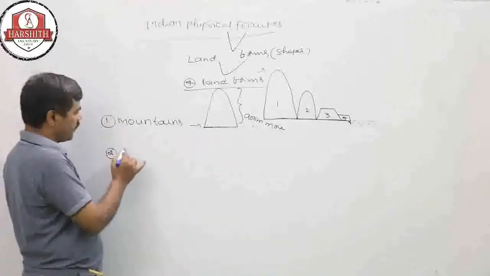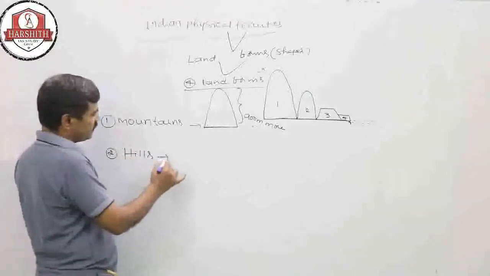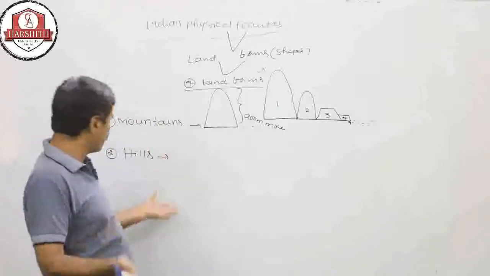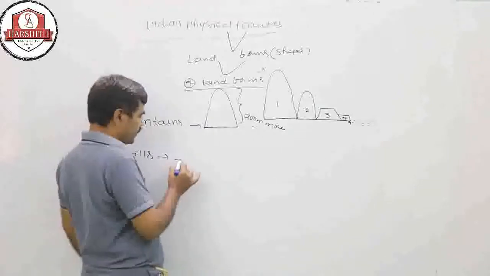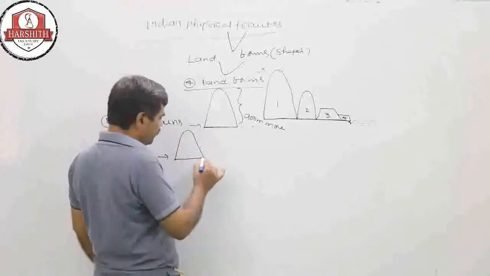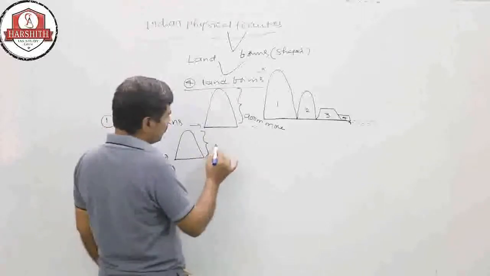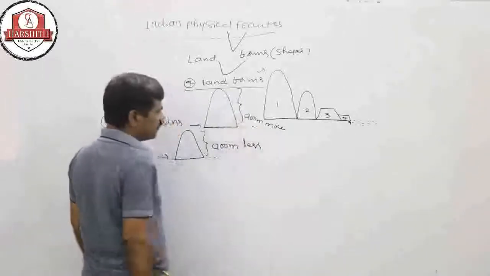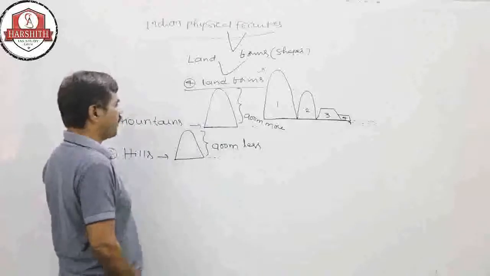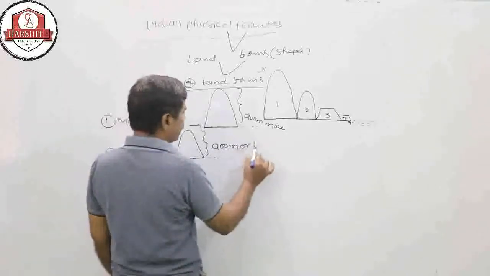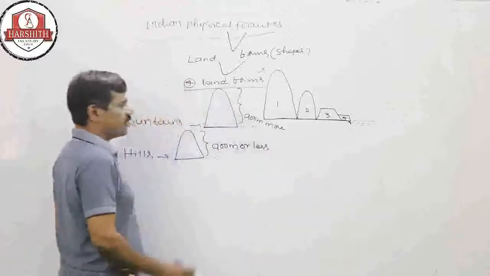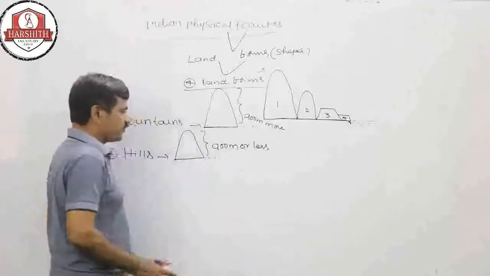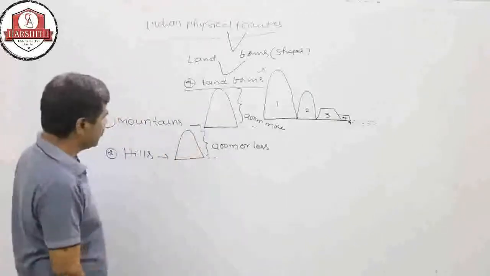The second one is hills. We see these hills surrounding our district, our villages and our mandal. The height of hills from sea level is 900 meters or less, with the same definition as mountains.